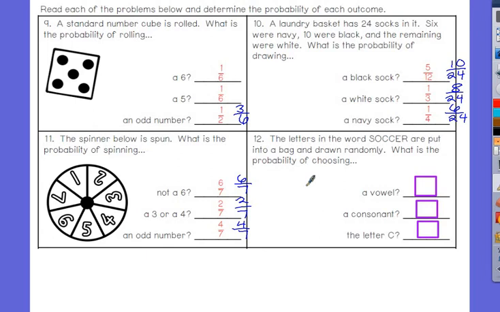The letters in the word soccer are put into a bag and drawn randomly. What is the probability of choosing a vowel? Well, how many letters are vowels? 2 out of how many total letters? Can that be reduced? 1/3.